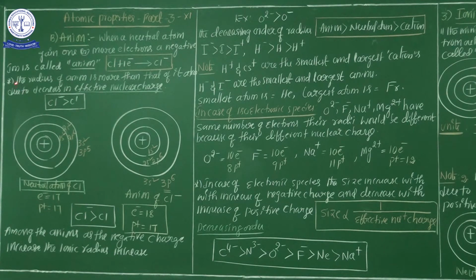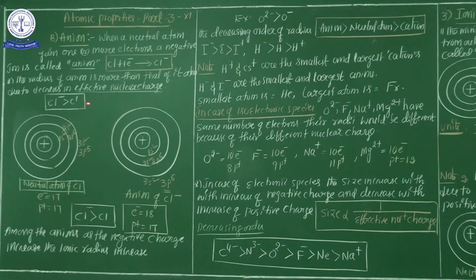Now see here, most important, and see carefully: the radius of an anion is more than that of the neutral atom, due to the decrease in effective nuclear charge. Listen very carefully, my dear students. Always, the ionic radius of an anion is greater compared to the neutral atom.